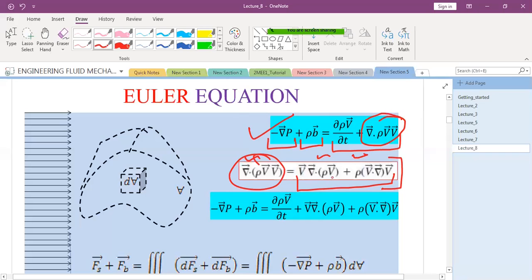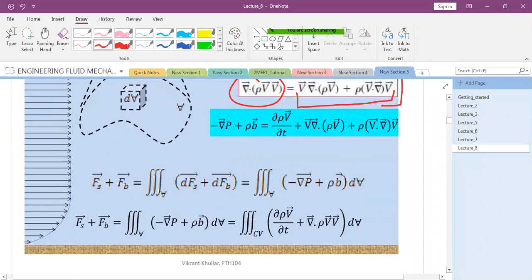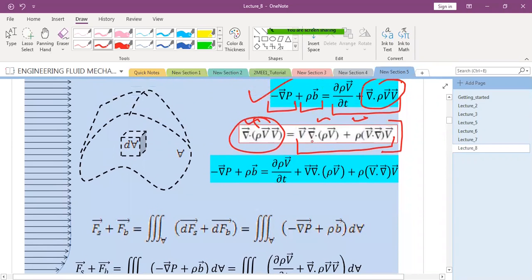That is the only mathematical manipulation I have made. Any doubts to anyone? So with this manipulation, can you further simplify these three terms?